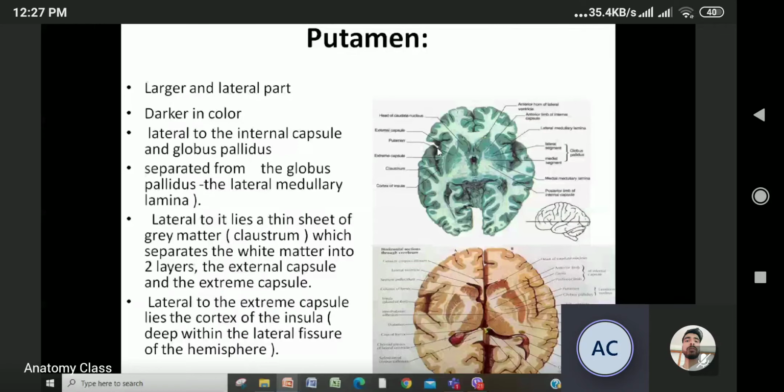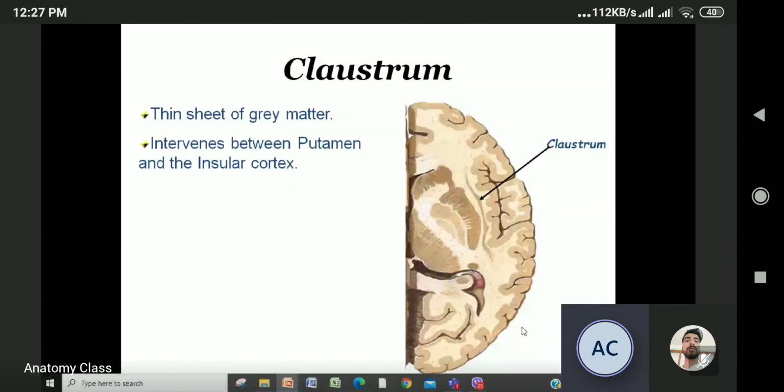This is the insula of the cortex, deep within the lateral fissure of the hemisphere. When you see the lateral fissure in the cerebrum, deep inside it, you will get the insula. This is the same thing.